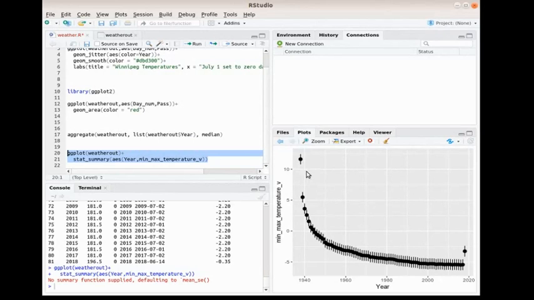Now, as I mentioned before, this one here, not very useful. It's way out there, less data. This one here, we don't have full data yet, so we'll get rid of these two spots, and we have a nice little line with the error bars associated with it, so we could see that we are slowly getting colder in Winnipeg, not hotter, as the years go by, from 1940 to 2018.